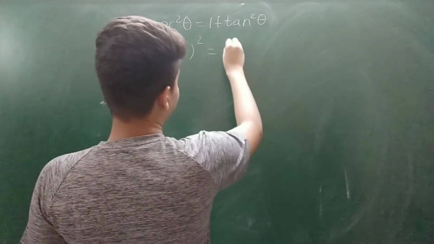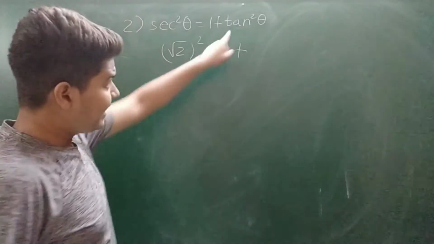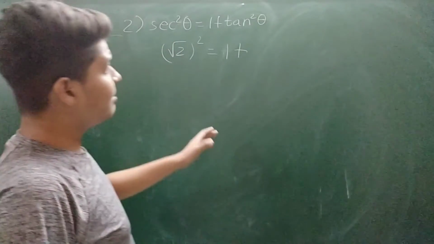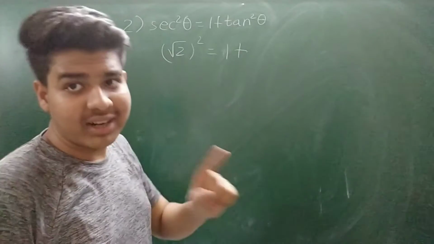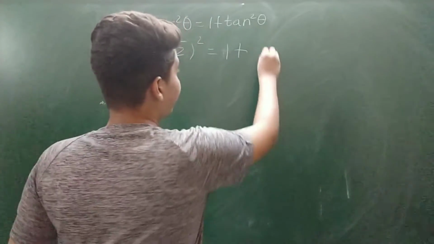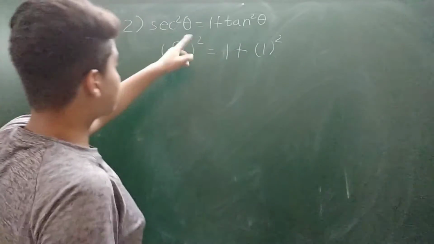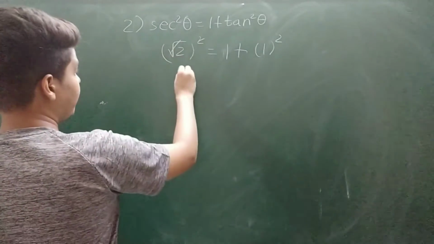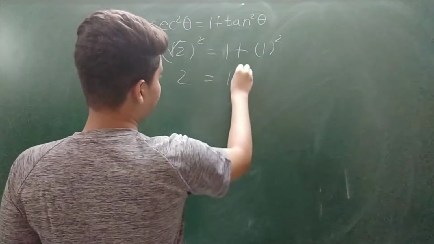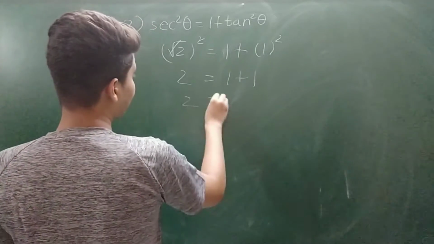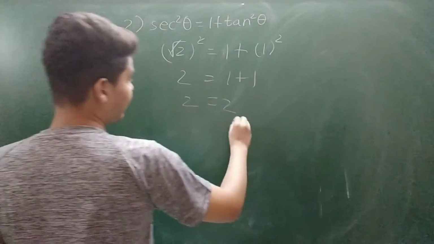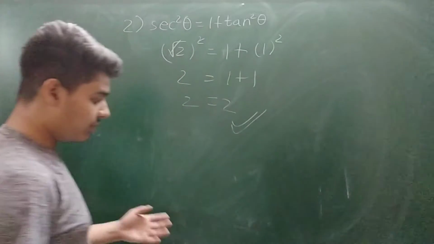And 1 plus tan theta means tan 45 degree. Tan 45 degree is 1, right? So tan 45 degrees square becomes 1 square. Root 2 square, square and root cancel. We have 2 is equal to 1 plus 1. So we get 2 equals 2. This identity has also been proved.